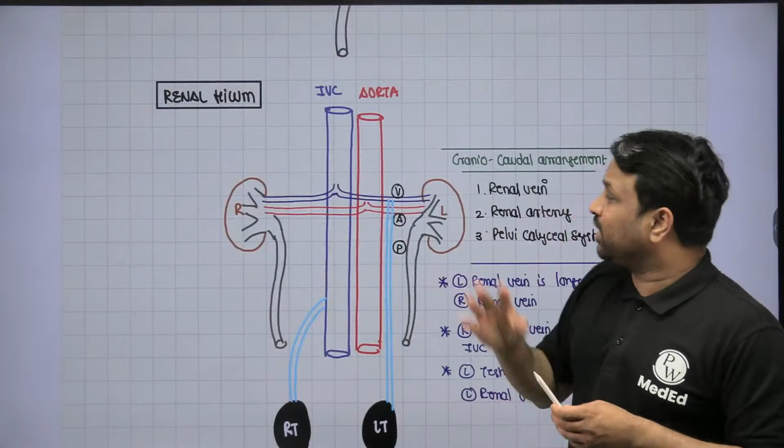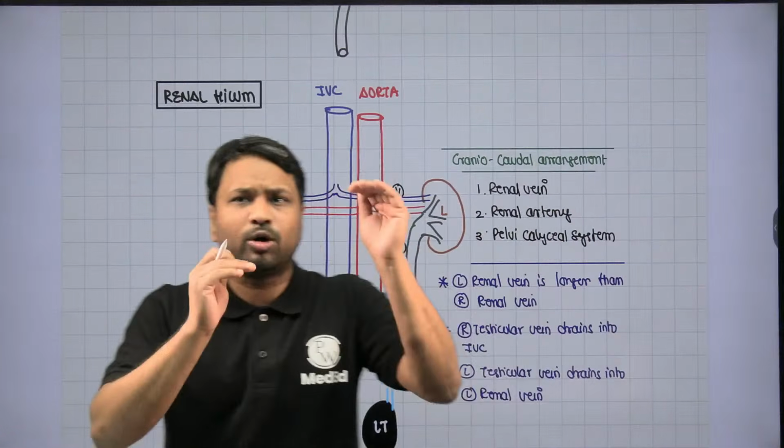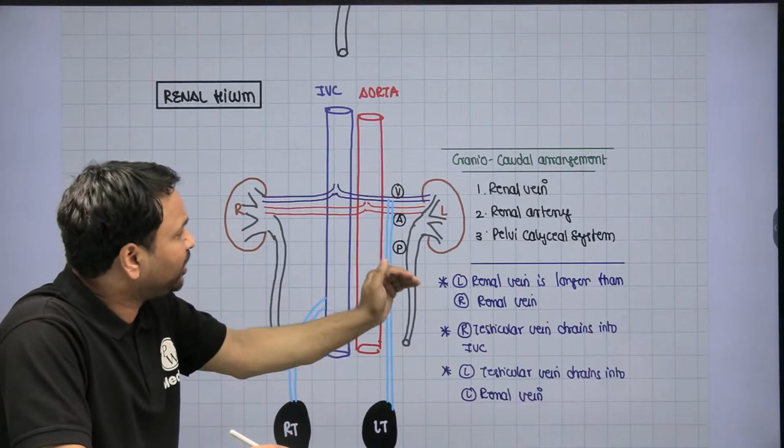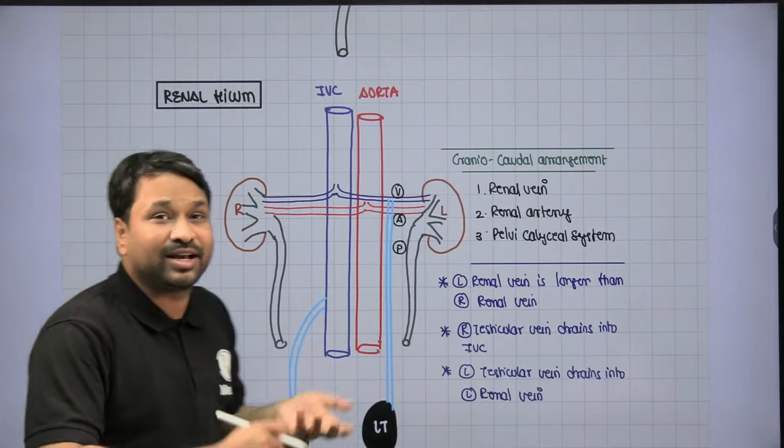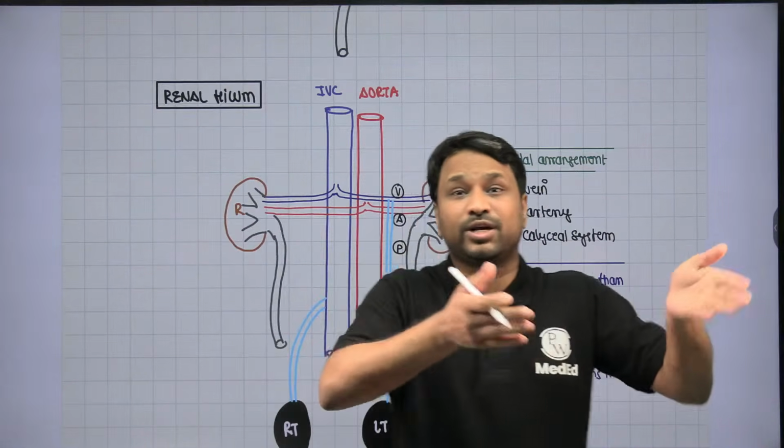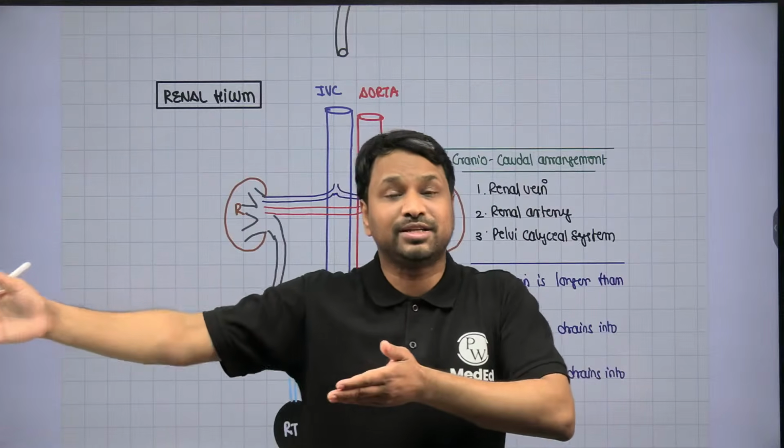Then they'll ask you the orientation of the renal hilum, very very important. बेटा top to bottom क्या है, craniocaudal, VAP, mnemonic है, vein, artery and pelvic ureteric system. Then you should know the left renal vein is longer than right. Common sense है क्योंकि IVC is on the right side, so kidney is on the left side, so obviously it's going to have farther distance from there.